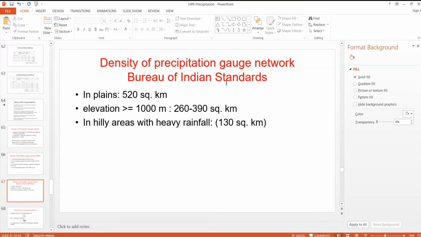And the Bureau of Indian Standards specifies at least one rain gauge station for 520 square kilometers in plains, one for every 260 to 390 square kilometers for regions above 1000 meter altitude, and at least one for every 130 square kilometers in hilly areas with heavy rainfall, like the Western Ghats.